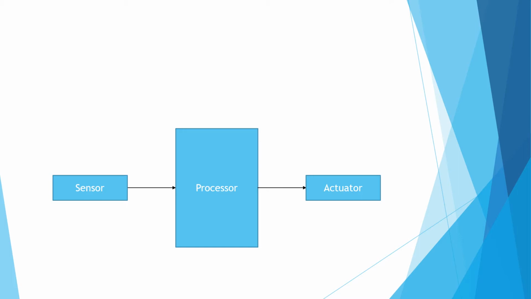If I divide automotive electronics into three devices, one is the sensor, which senses and sends a signal to the processor, and the processor processes that signal and then sends the action to the actuator.